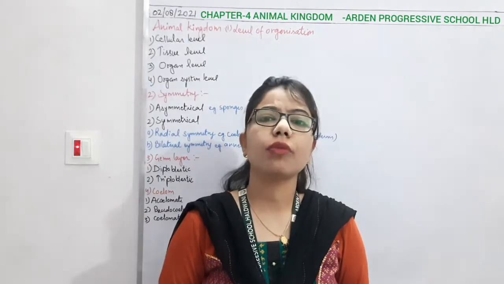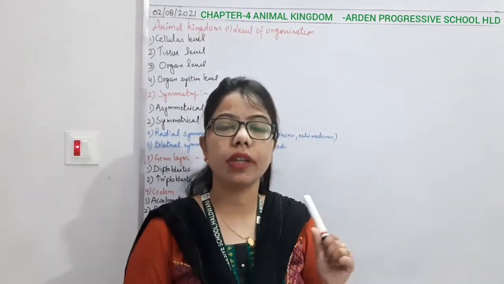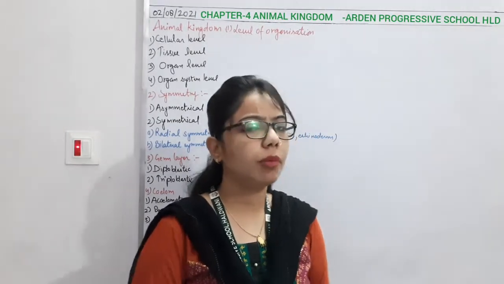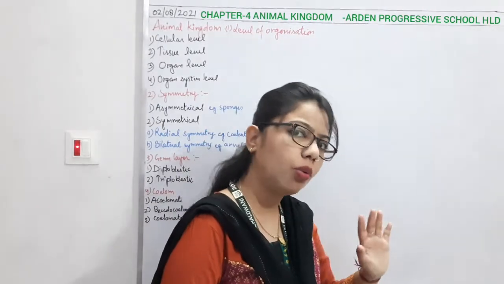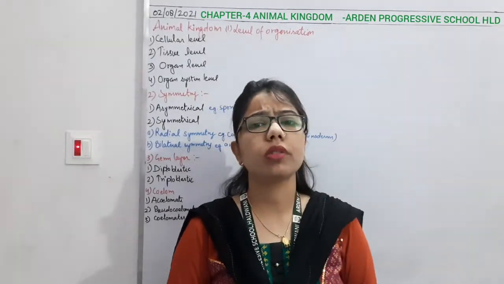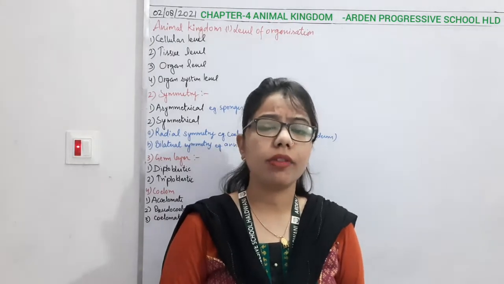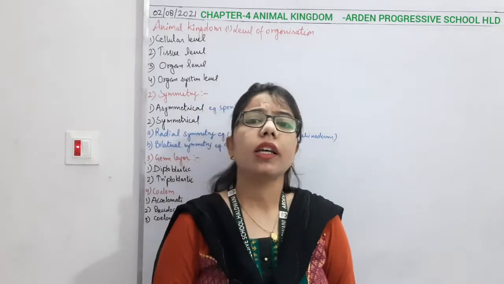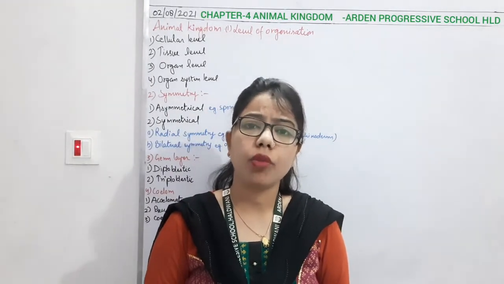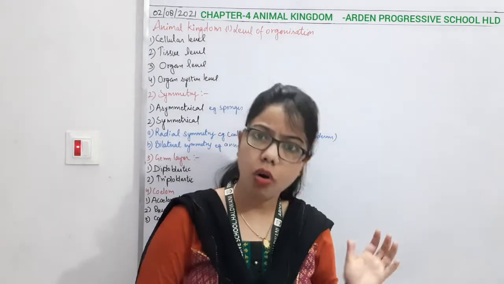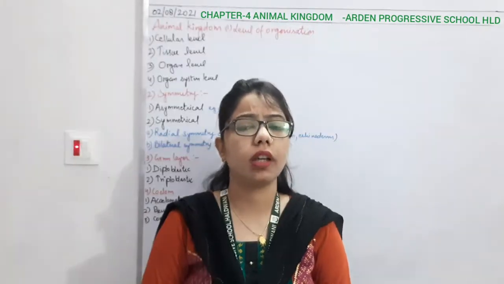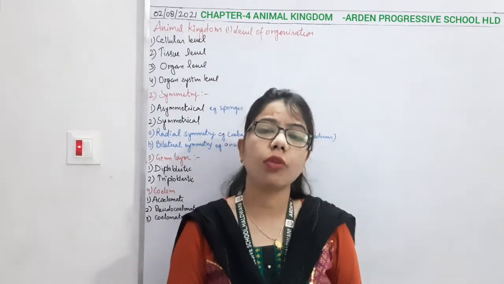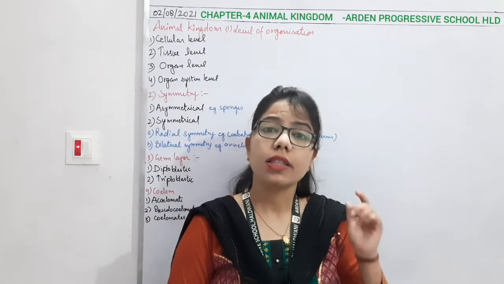So here in this 4 kingdom classification we have started from the very first, that is the Monera, then Protista, fungi. Then in the last class we completed the plant kingdom, the whole chapter, right? So today we are going to start with another kingdom, and we can say another chapter also, that is the animal kingdom. Here we have to understand what the basic features of all the kingdoms are, as well as how this animal kingdom is different from the other 4 kingdoms, because life originated from where? From the single cell.